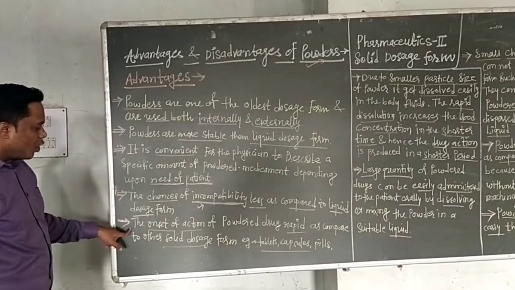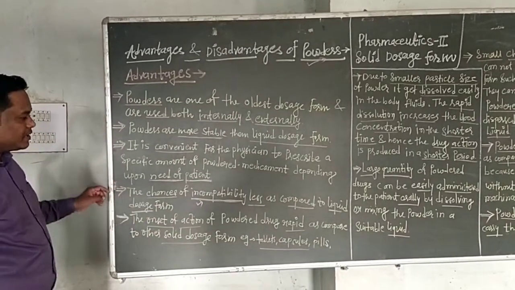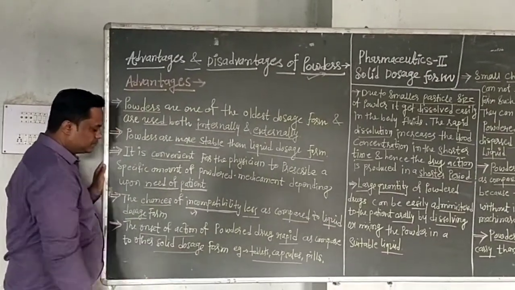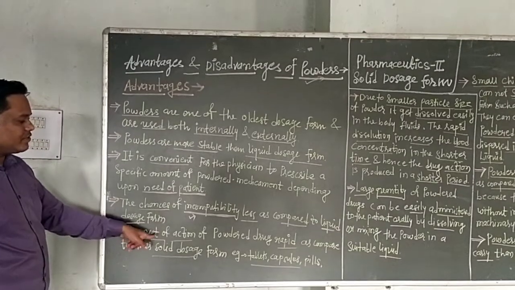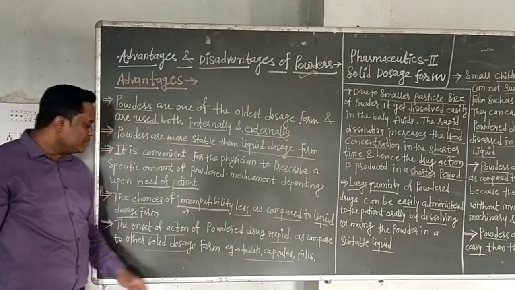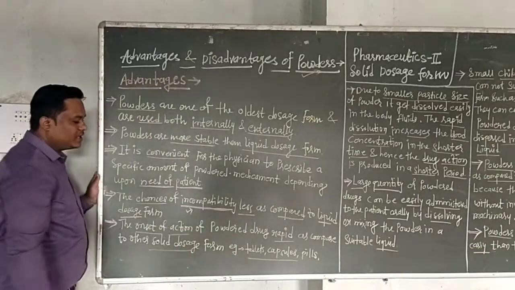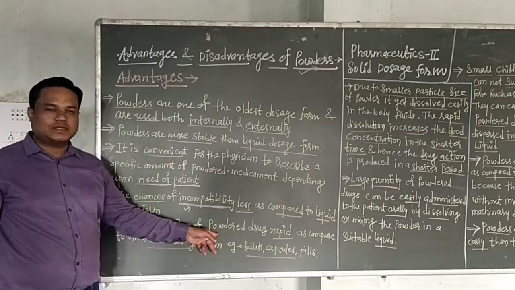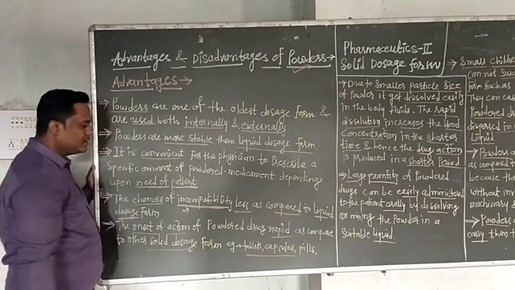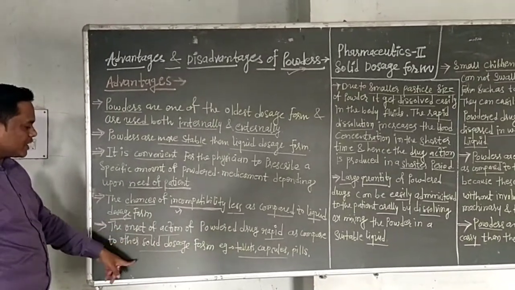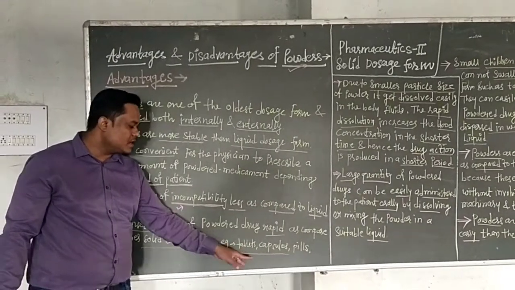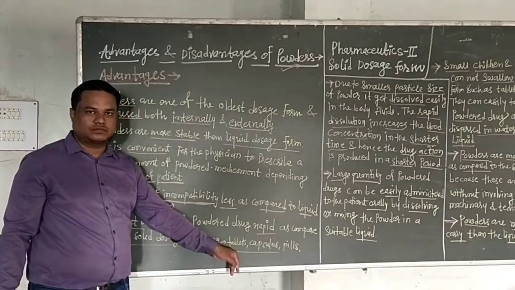The next is that the onset of action of powdered drug is rapid as compared to solid dosage forms, for example tablets and capsules. Powders are present in a free-flowing, finely subdivided state, meaning the particle size is small, so they give a rapid onset of action as compared to tablets, capsules or pills, which are in compressed form.